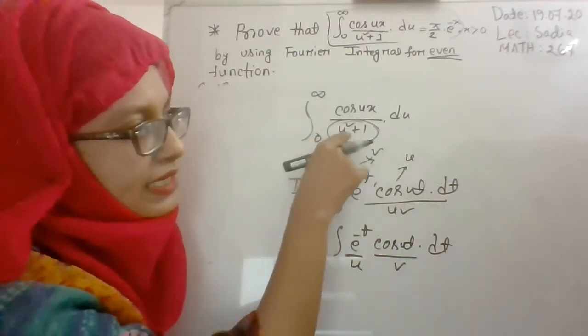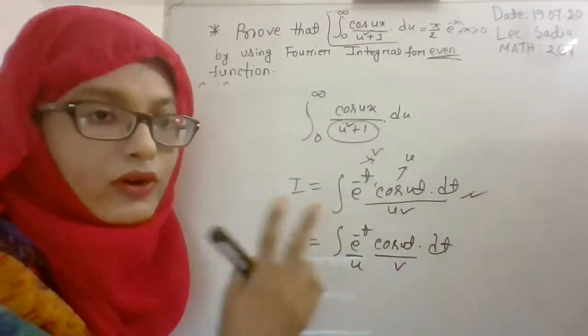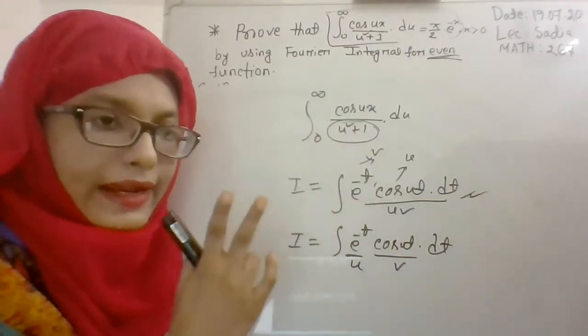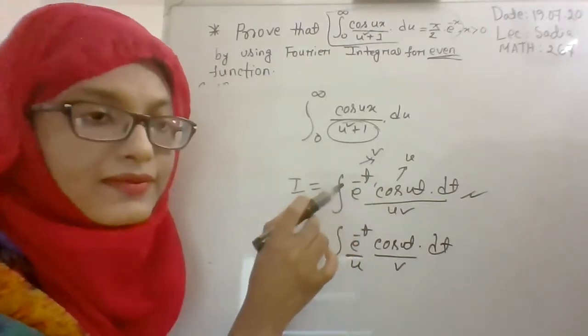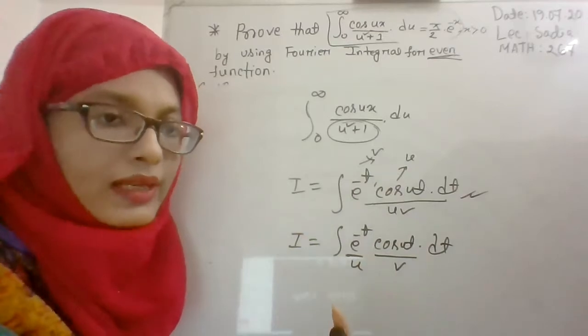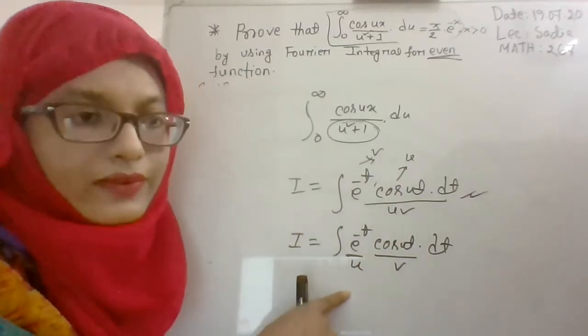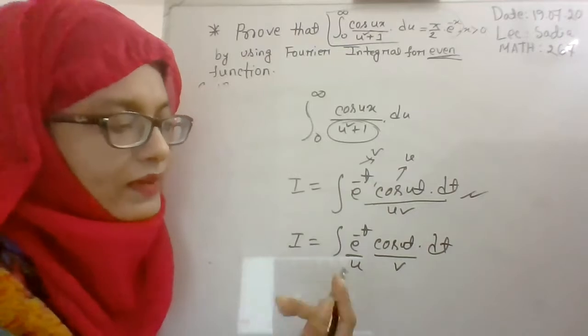For obtaining the denominator u square plus 1, you have to integrate this integral two times. In the first one, you have to consider e to the power minus t as v and cos ut as u. But for the second one, you have to interchange u and v. This is the special trick for such type of problems.